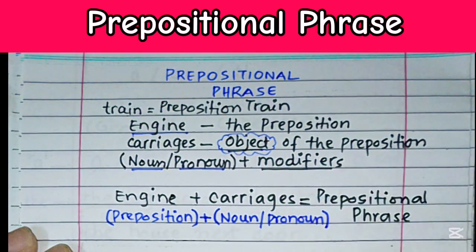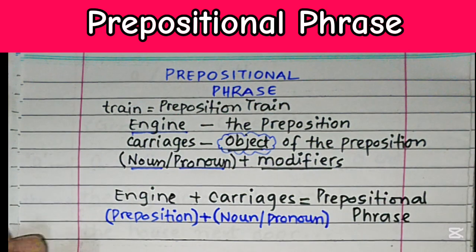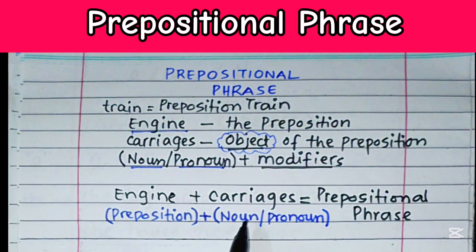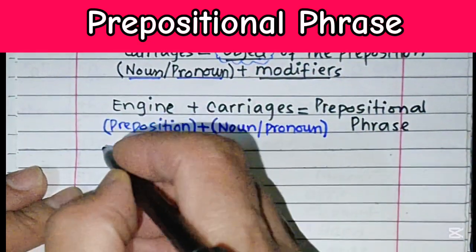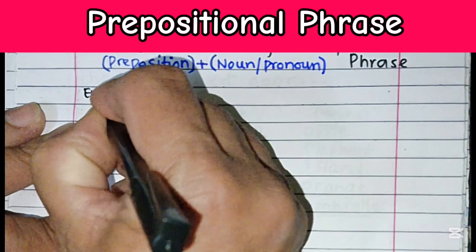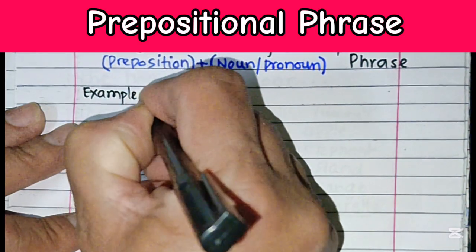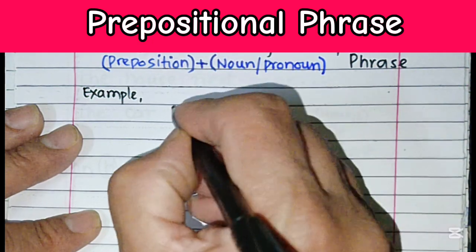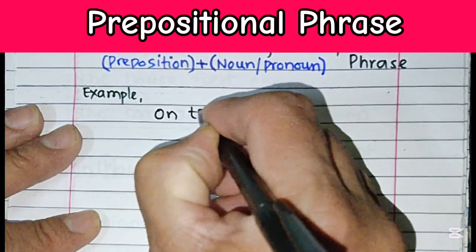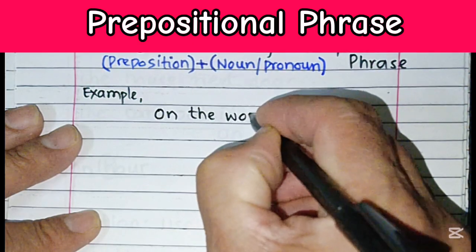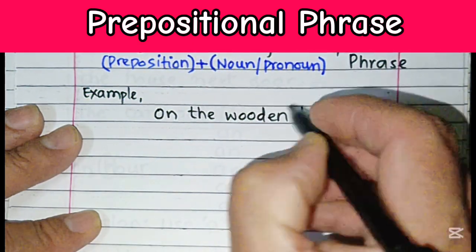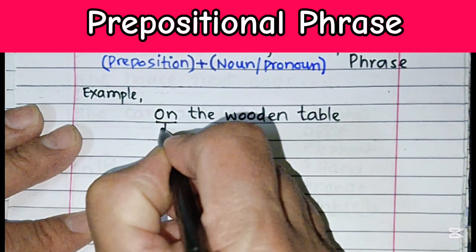So we can easily conclude that we have to have a preposition followed by a noun, and that will be called a prepositional phrase. If we take the examples, we can easily understand the concept that we have developed. So if I say "on the wooden table," this is one example that starts with the preposition on.